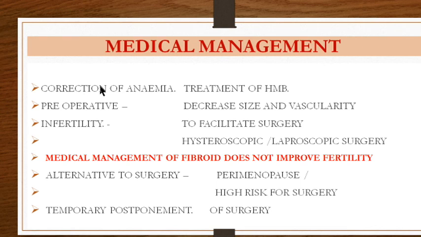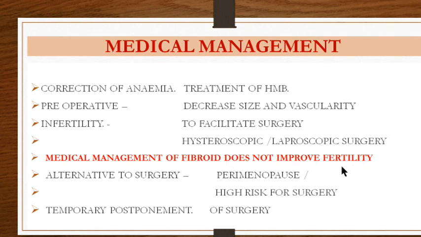So medical treatment consists of correction of anemia, that is treatment of heavy menstrual bleeding, and preoperative decrease in size and vascularity of the fibroid. The important use is to facilitate the surgery, either hysteroscopic or laparoscopic. But you have to remember that medical management of fibroid does not improve fertility.